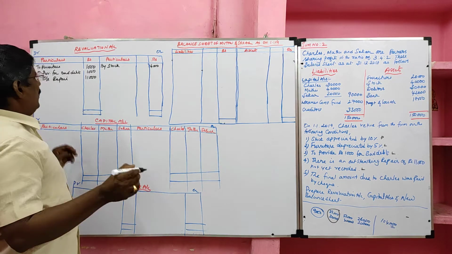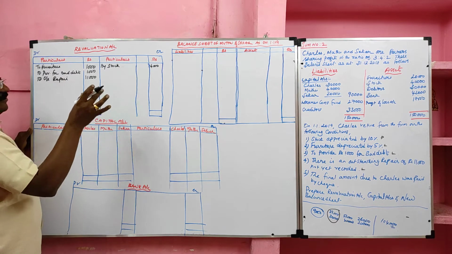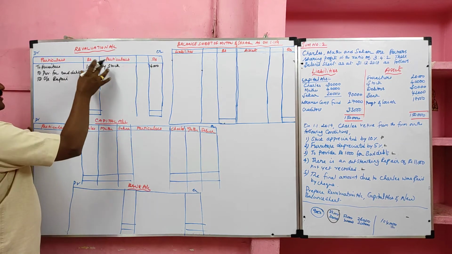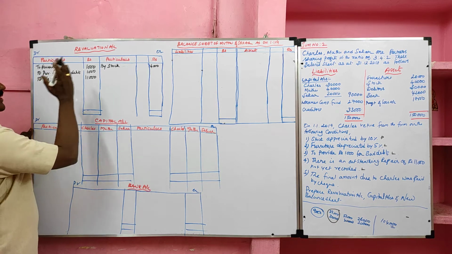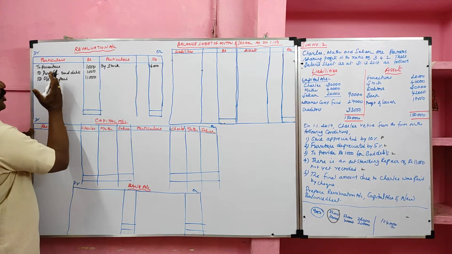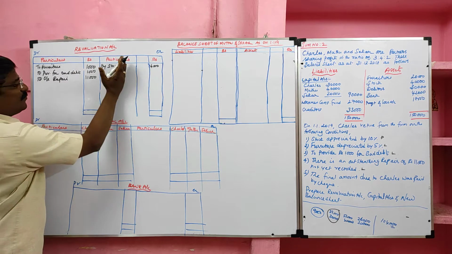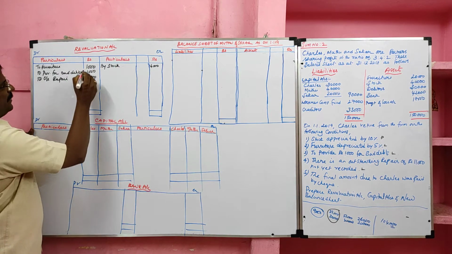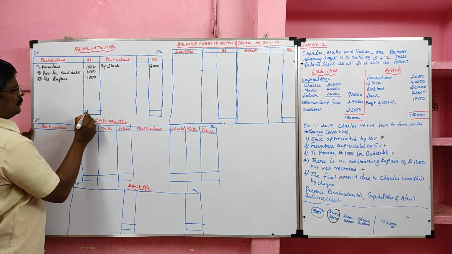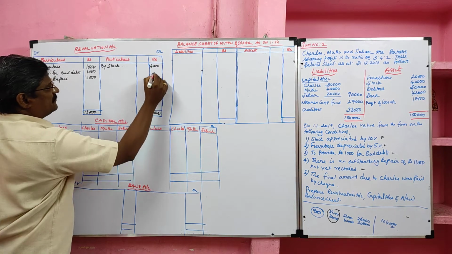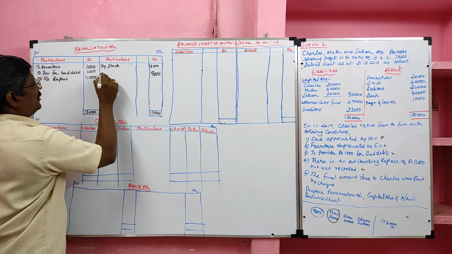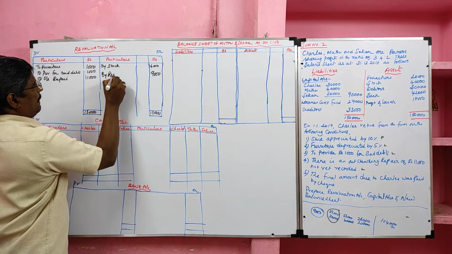Then, okay, revaluation loss items and profit items are recorded in the revaluation account. Now I am going to balance it. In this case, the debit total exceeds the credit total. That is, loss is heavier than profit. Yes, we are going to balance. Debit side total 13,000. The balancing figure is 9,000. This we call revaluation loss.